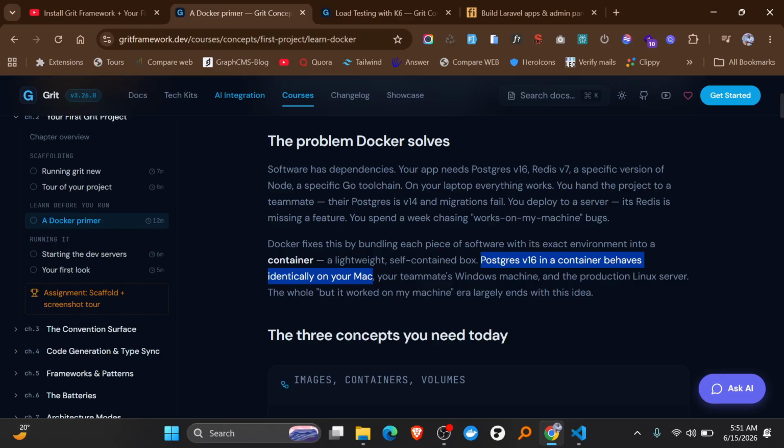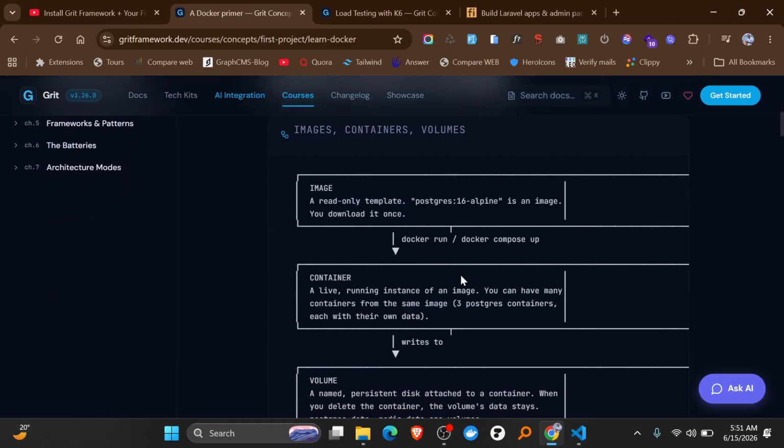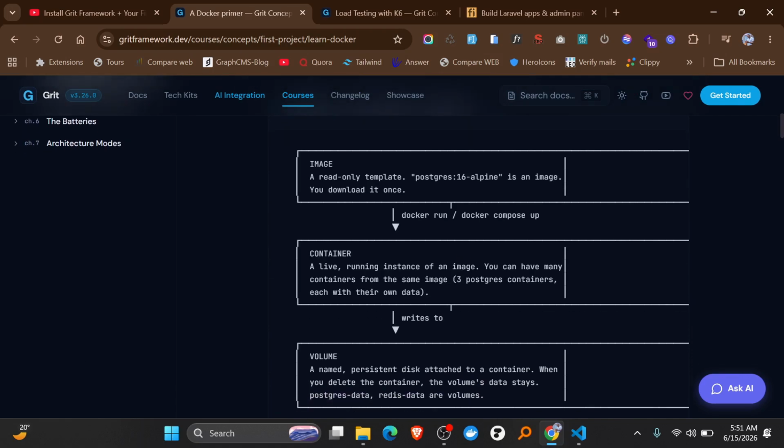Okay? So hoping that everyone agrees we need Docker, let's move on and cover the 3 concepts you actually need about Docker. Docker has 3 things. It has an image, which is a read-only template. For example, Postgres 16 is an image, and you download it once. When you run this image, it becomes a container. So a container is just a running instance of an image.